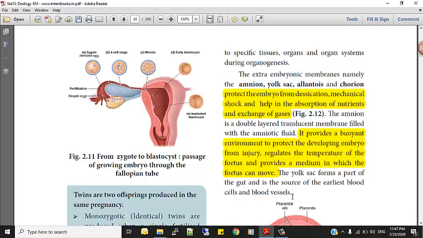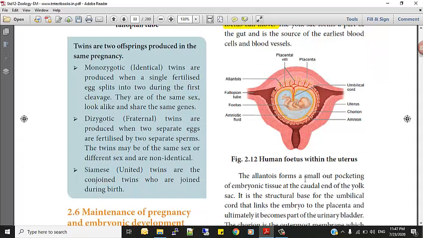Earliest blood cells and blood vessels. You can see now human fetus within the uterus. Diagram representing a fetus, a small baby inside the uterus. So what are the organs associated with human fetus?